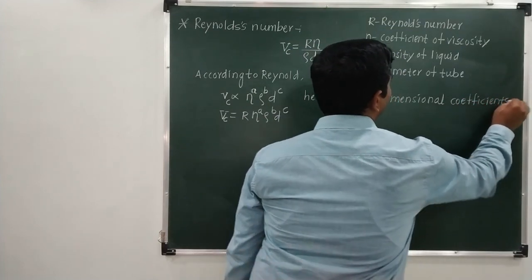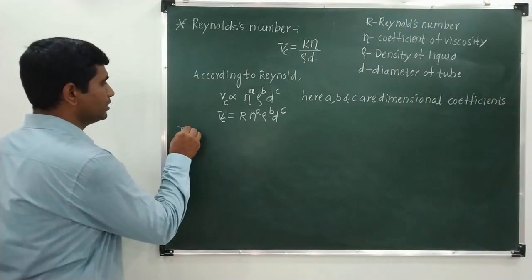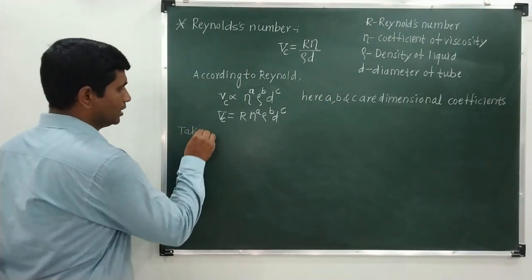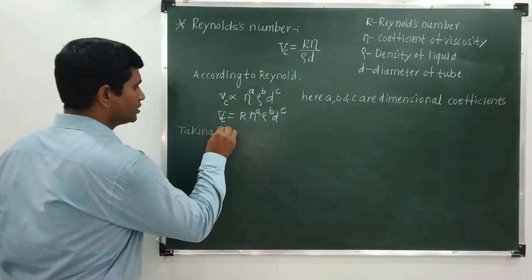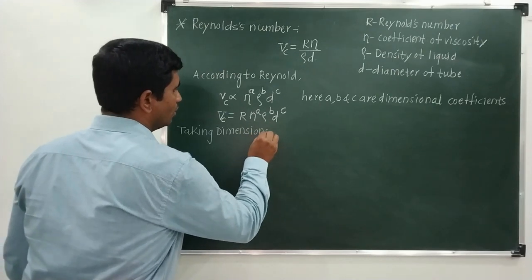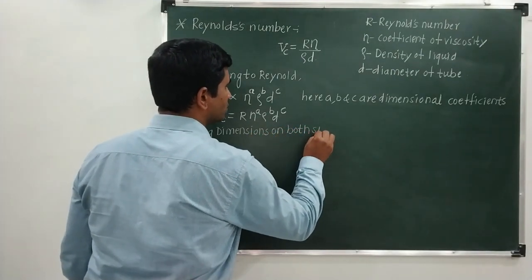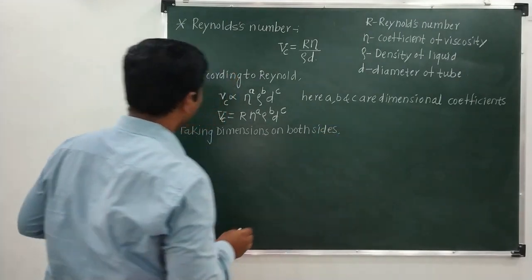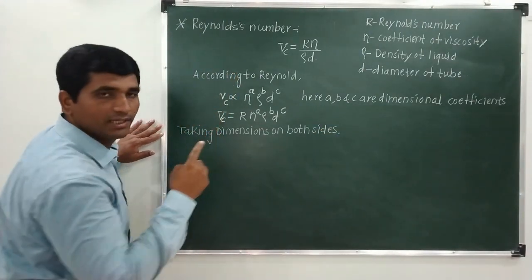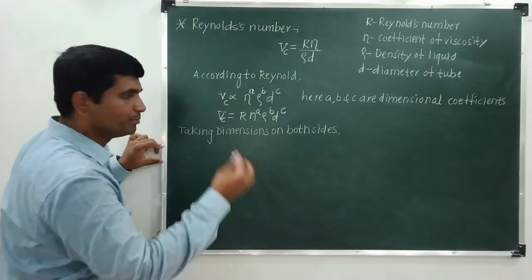Okay. Now taking the dimensions on both sides. Vc is the critical velocity, so its unit is meters per second.